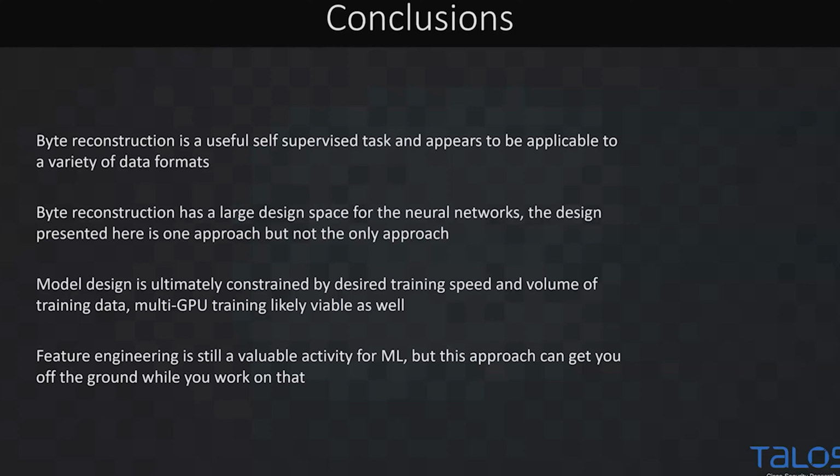But your constraint here is how fast do we need to process versus how much data we have. And again, we can't get away from feature engineering. If you can sit someone down and engineer good features, you're going to get good results. But on the Sorrel model, in 2 or 3 hours of training, we were producing skillful models that were close to human expertise level. So you could go to lunch and have this running on your GPU and come back and maybe have a model that is decent for you if you don't have the benefit of something like the Ember features on your specific data set.